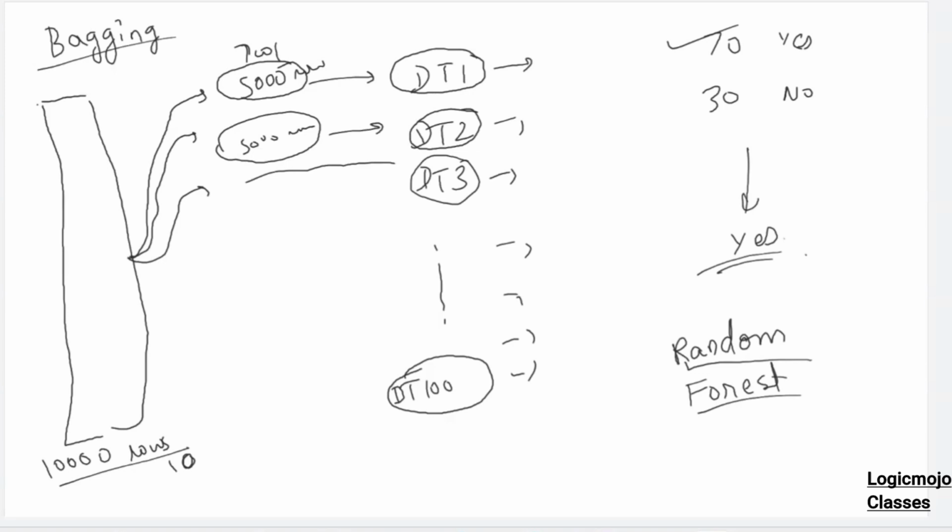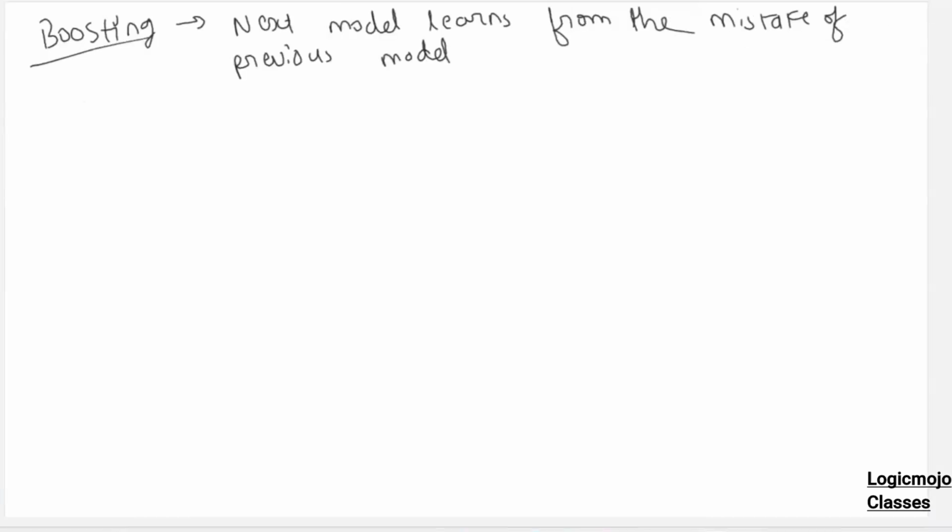Nowadays, models are capable of doing that. Models have parallel processing inside them. So what you need to do is find out which model supports parallel processing, because that will be faster for training and so on. Okay, so yes. So coming to boosting.